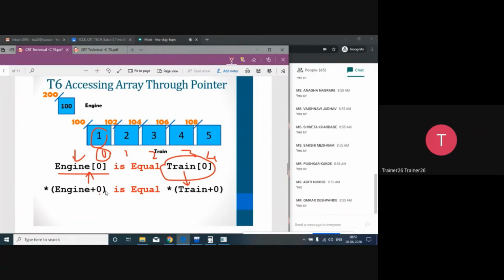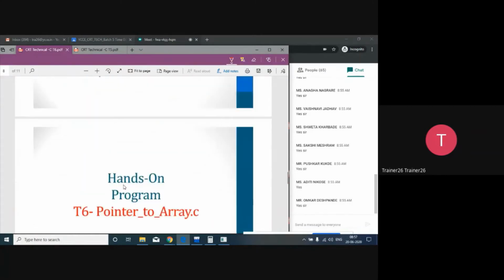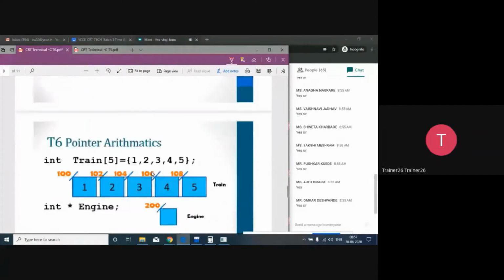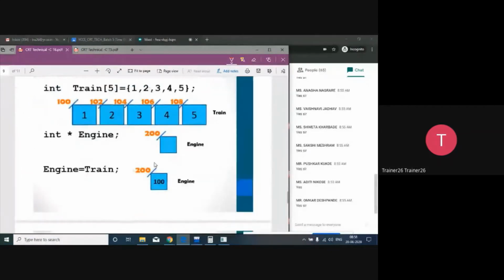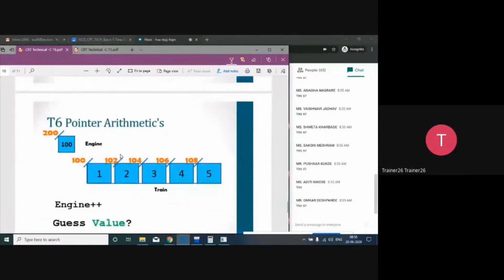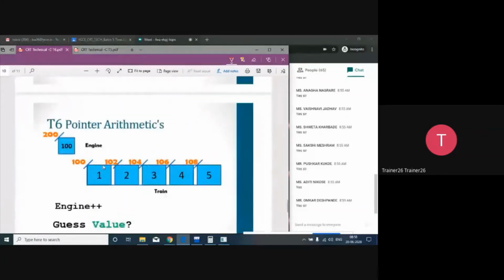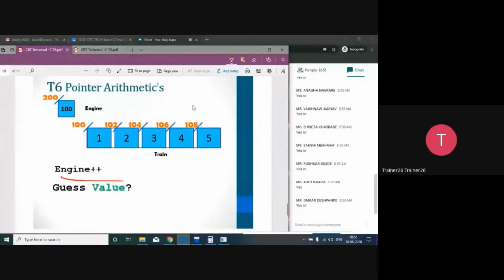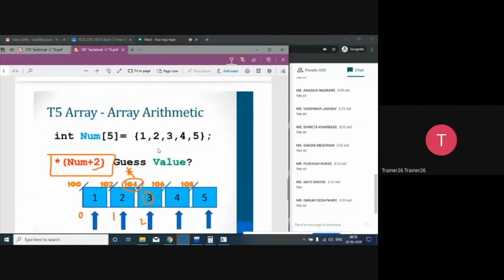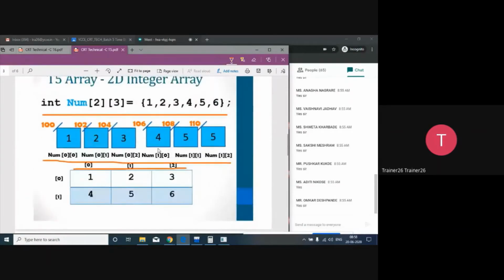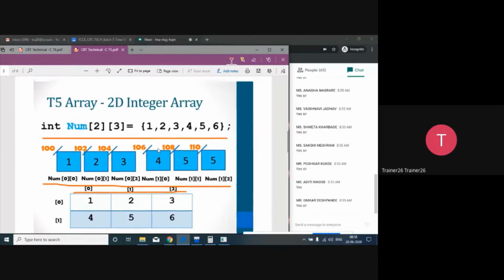So we want to go to the next, pointer to array, and pointer arithmetic. We already covered it, so we want to go for the pointer arithmetic. We covered this also. We want to go to the basic fundamental, that is 2D arithmetic. So I will take you back to the 2D array first, and then we'll start with 2D arithmetic. Hopefully till this point the things are clear to all of you.